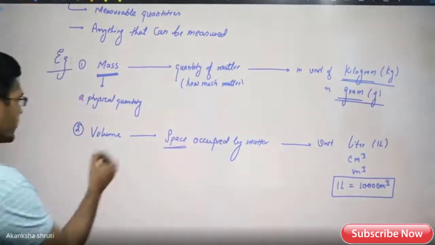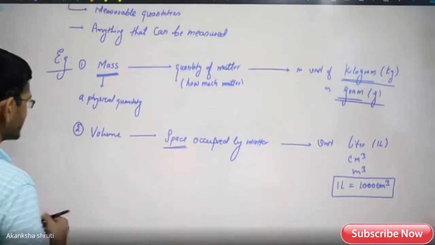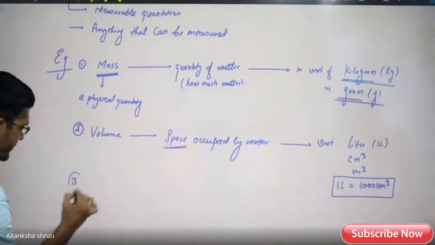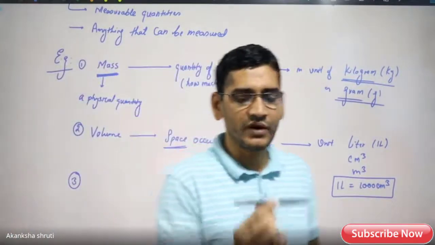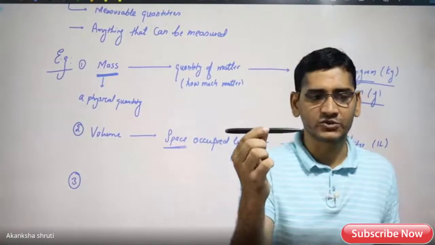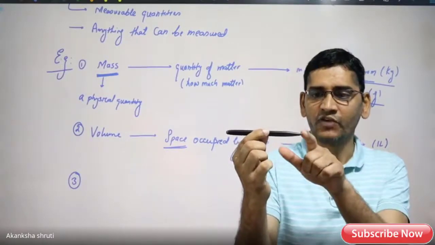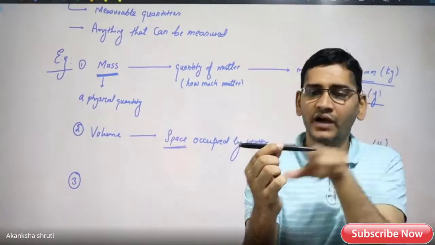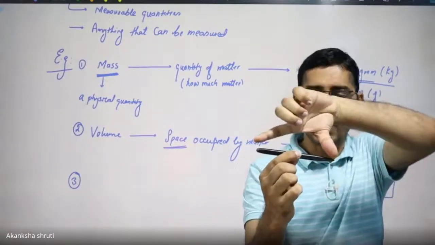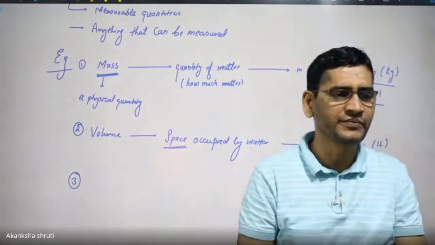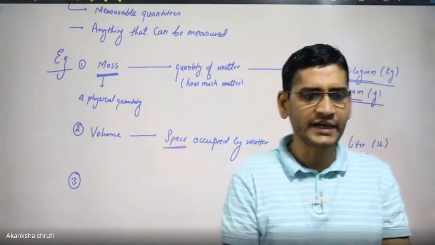So volume is the other quantity. Let me take one more. Let us consider the other characteristic associated with this pen, from one end to the other end. How much is the separation from one end to the other end? How can I express this so that others can understand?